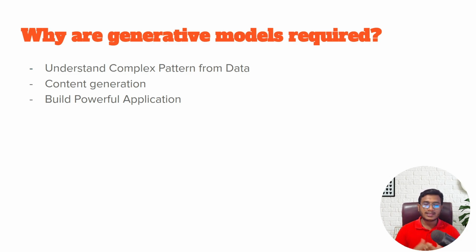Let's say I give you one example. As a developer, whenever you are getting any kind of error from your application, you can copy that error and ask ChatGPT. ChatGPT will give you the solution, how we can solve it. But previously, when we didn't have ChatGPT, we used to search that particular error on Google. We used to open Stack Overflow and see lots of solutions. Then we used to solve that error. Nowadays we are using these applications and it is saving lots of our time. We don't have to spend lots of time to fix bugs. It is possible in a few seconds if we are using these powerful generative AI based applications. Okay, this is the idea.